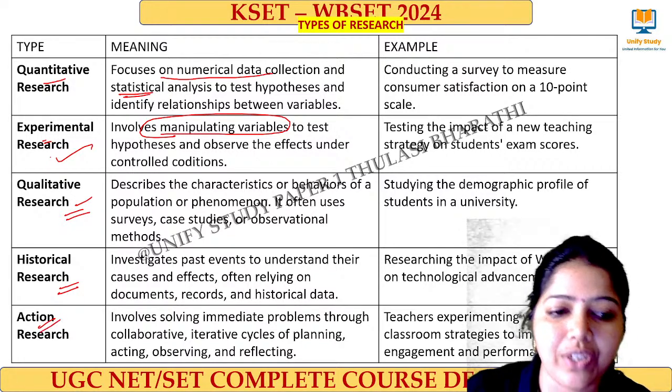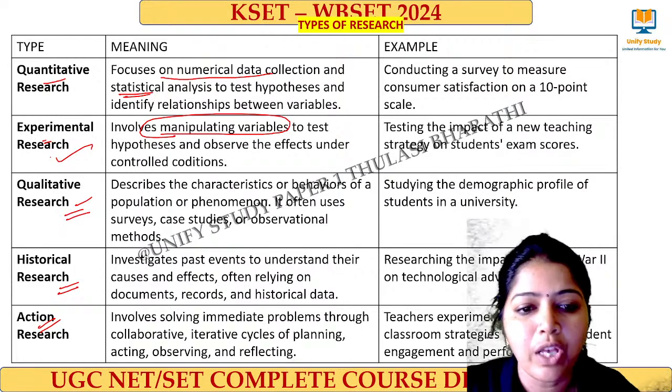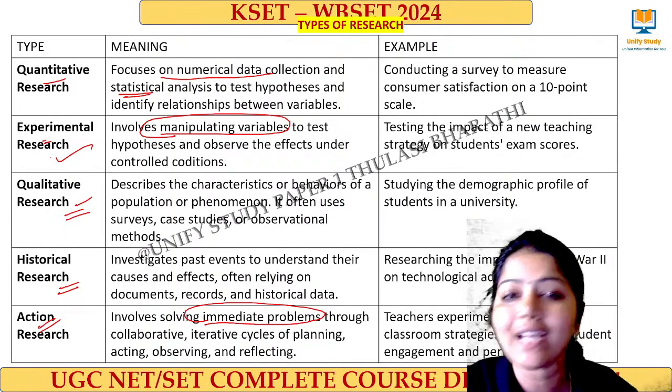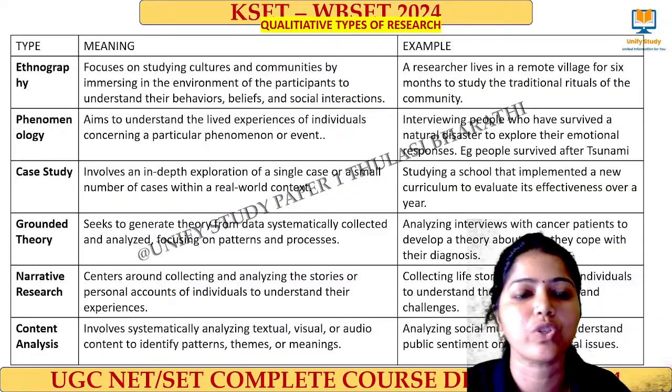Next one, action research. In action research, I immediately want to get a solution for a problem. It involves some immediate problems for us. That is called action research. Clear? I am just giving the keywords to remember.